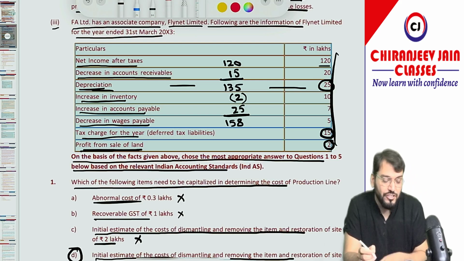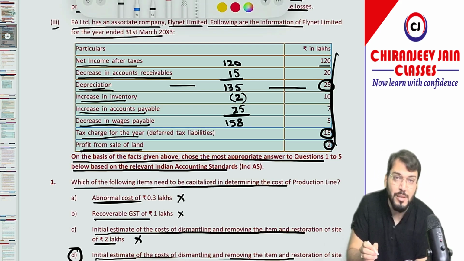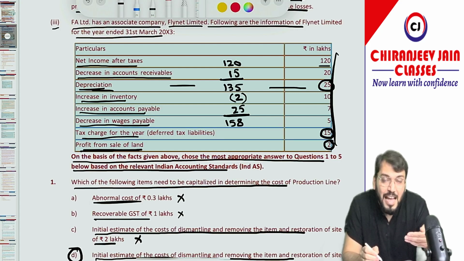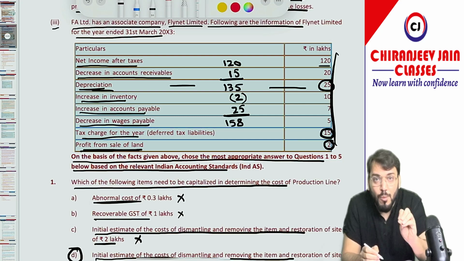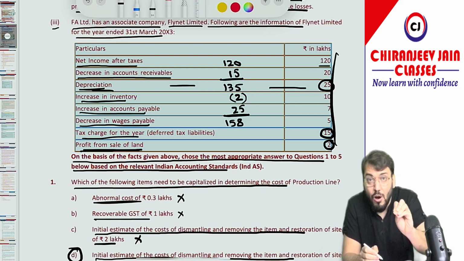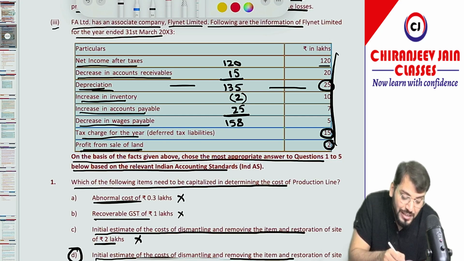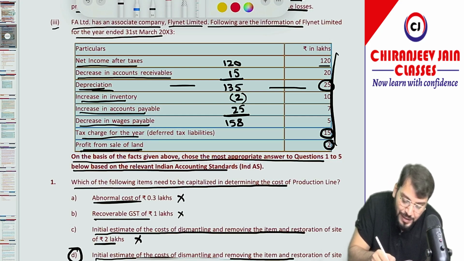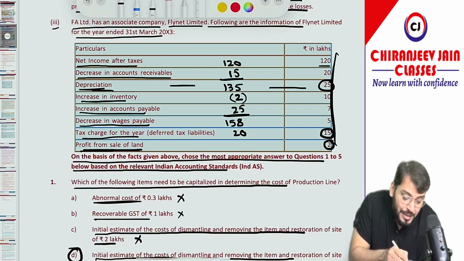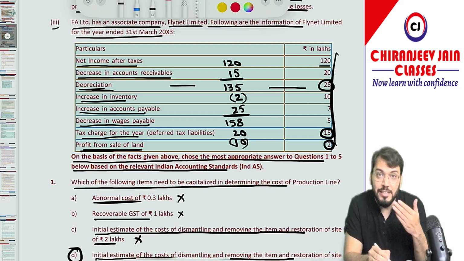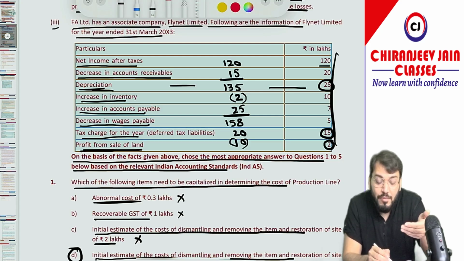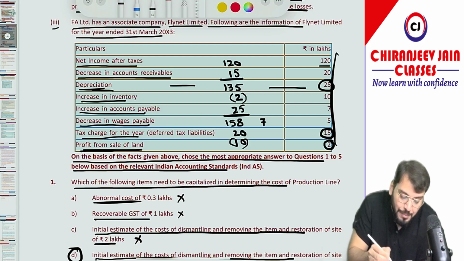Now you will do working capital changes. So they have given what? Decrease in account receivable. So you all know that decrease in asset will be added, increase in asset will be deducted. Of course, we only consider operating assets and operating liabilities. So decrease in account receivable they have given 20. So 20 will be added. Then they gave increase in inventory 10. So 10 will be deducted. Then they gave an increase in account payable liability. So increase in account payable liability will be added, 7.